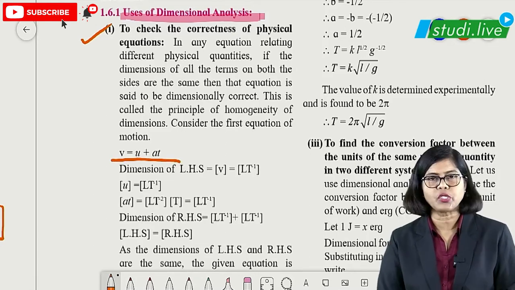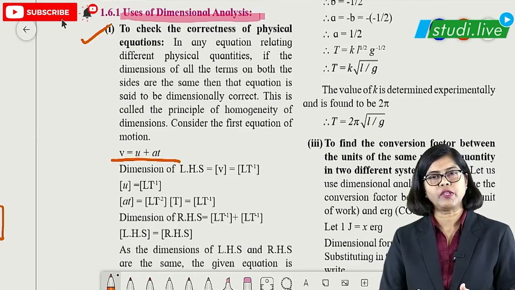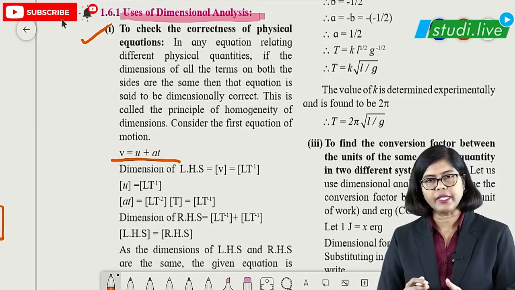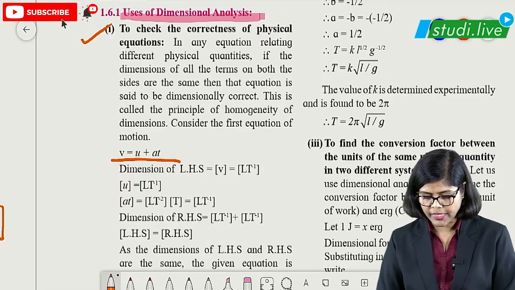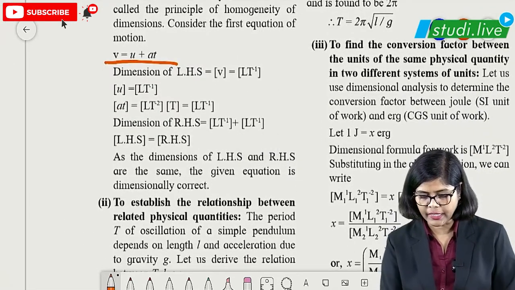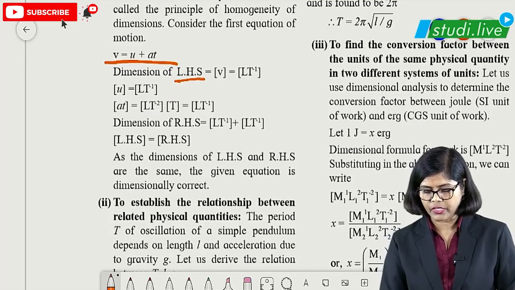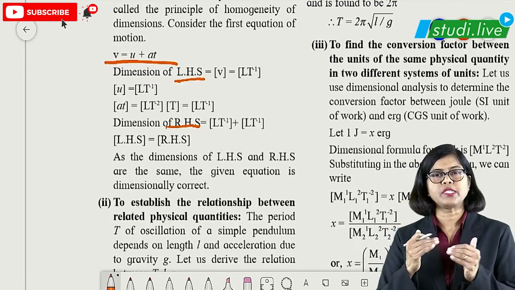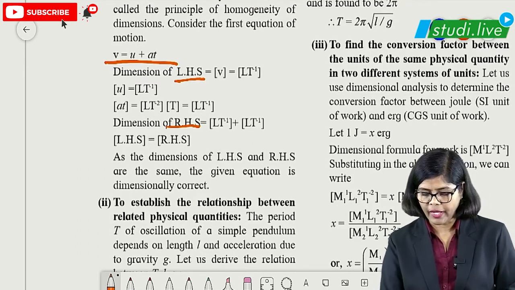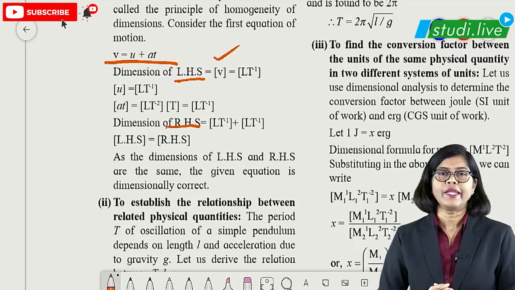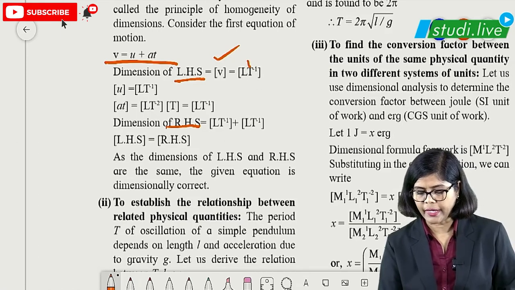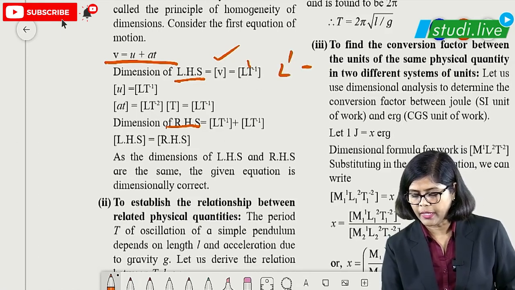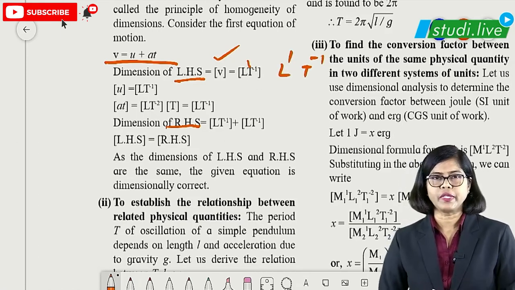You can just see the equation over here, that is v is equal to u plus at. V is the final velocity, u is the initial velocity, a is the acceleration and t is the time. If I have to check whether this equation is right or wrong, so what is the step, student? What we can do is we can take the LHS and RHS. Okay, these two things we can consider. LHS, what do we have? We have velocity. Velocity dimension is meter per second. So it is meter per second. That is L1 T minus 1. So this is the dimension we are getting here.